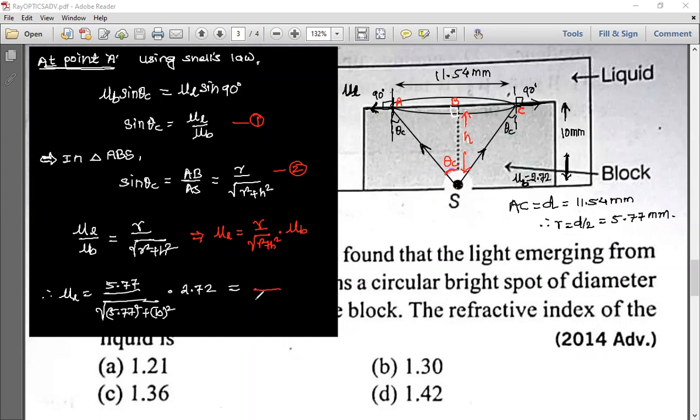So the denominator is coming something like 11.54. And the numerator is coming, 5.77 into 2.72, 15.69, 15.69, 4 something, divided by this 11.54. Check how much it comes, 1.36. Yes, exactly. By rounding off also you will get the same answer. So what is the answer? Option C. Clear? Any doubt, please ask.